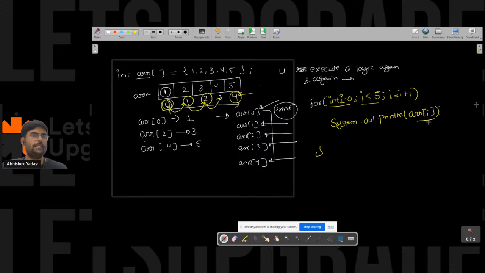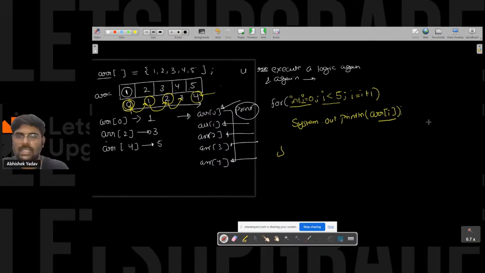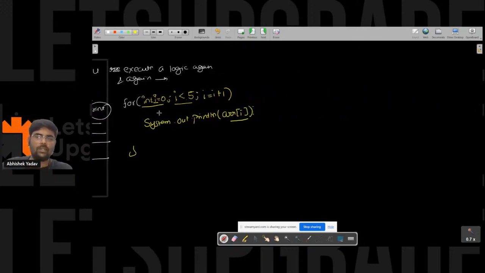Everyone is clear till this point? Please write in the chat yes or no. Everyone is clear till this point? Please write in the chat. Yeah, clear. So let's see whether I have written the correct code or not, right?